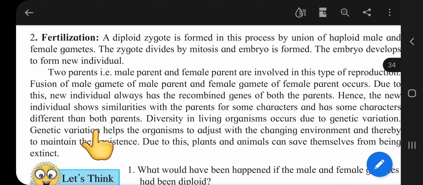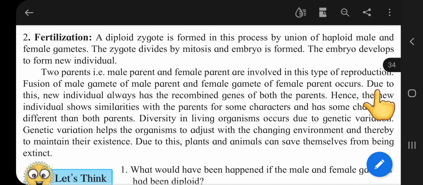Do you know some advantages of sexual reproduction? Two parents, male and female, are involved in this type of reproduction. There is fusion of the male gamete of the male parent and the female gamete of the female parent. Due to this, the new individual always has recombined genes of both parents.